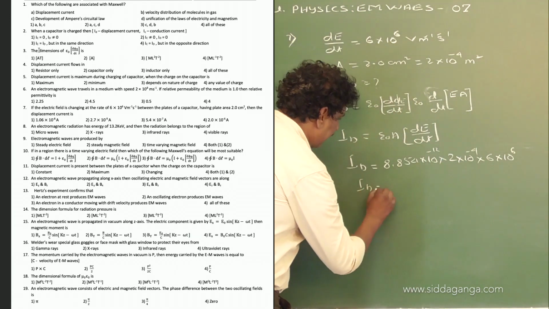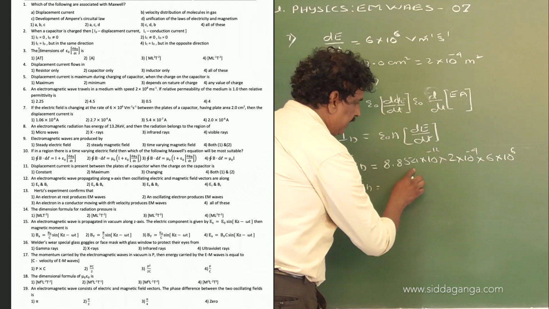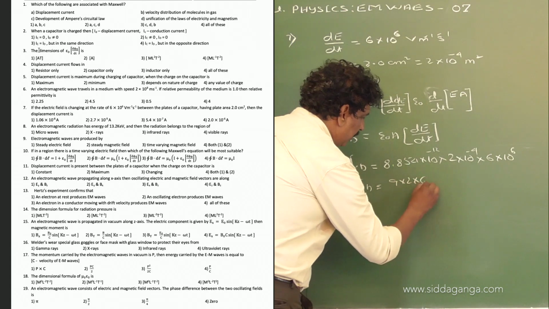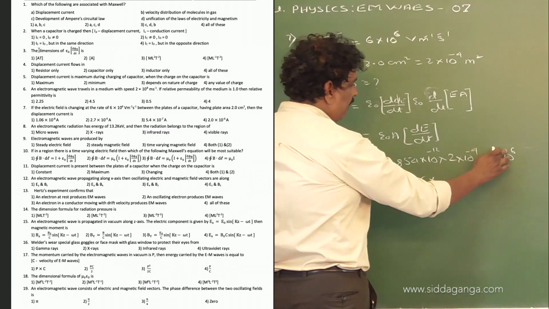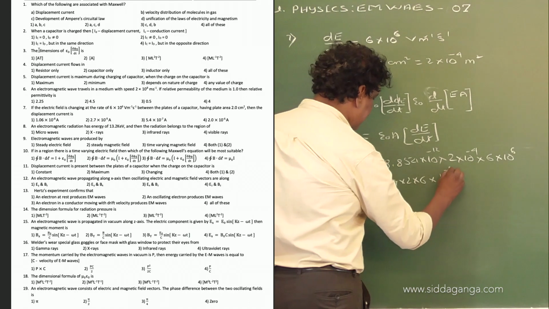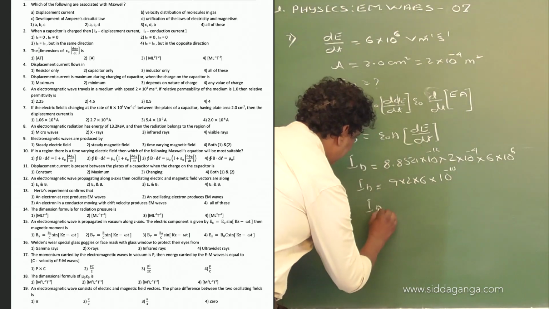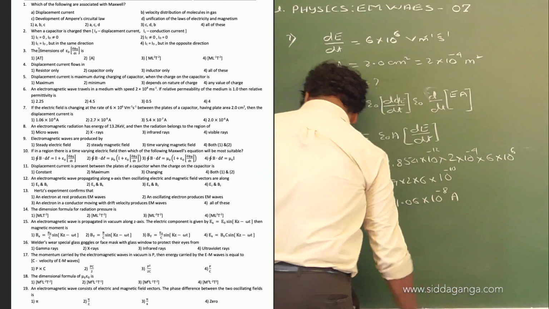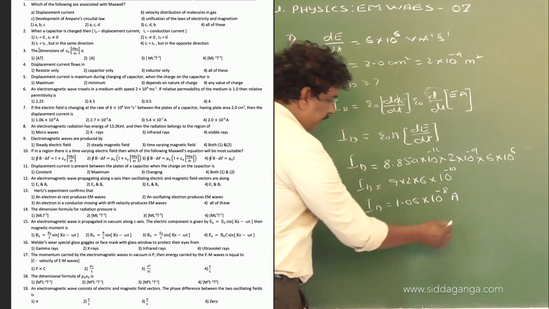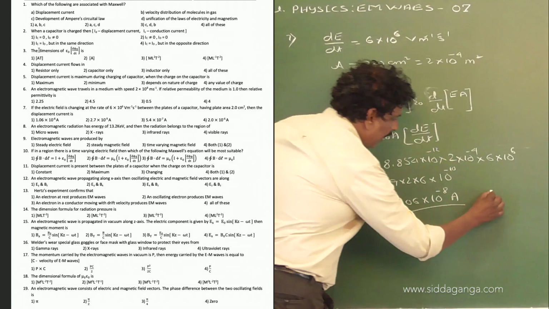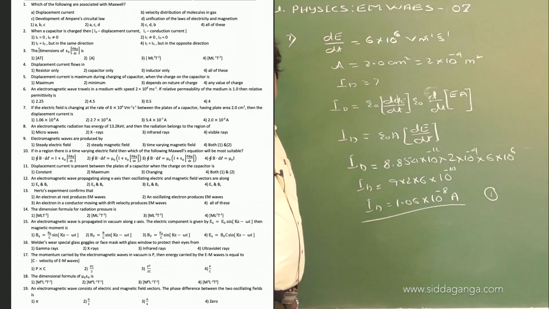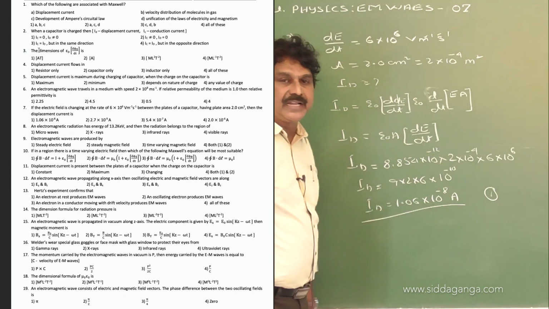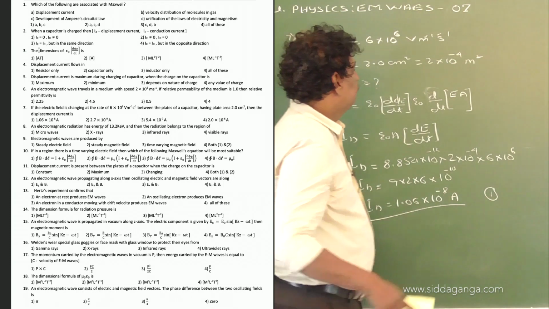Taking approximately this as 9, ID is equal to 9 into 2 into 6 into 10 power minus 2, 10 power minus 10, which approximately comes out to be 1.06 into 10 raised to the power of minus 8 ampere. Therefore, that option is 1. So, the displacement current flowing between the capacitor is 1.06 into 10 raised to the power of minus 8 ampere.